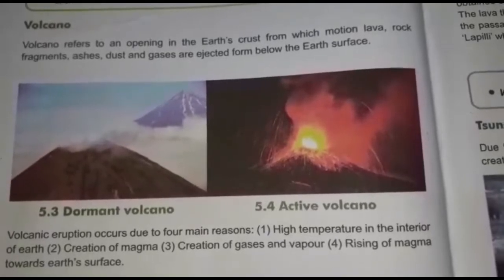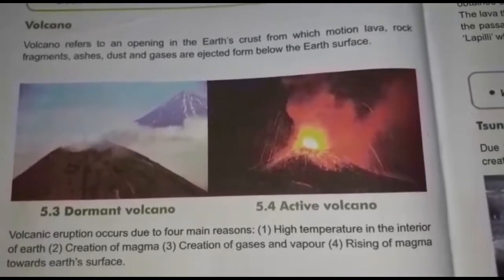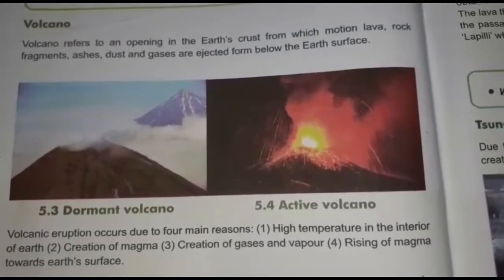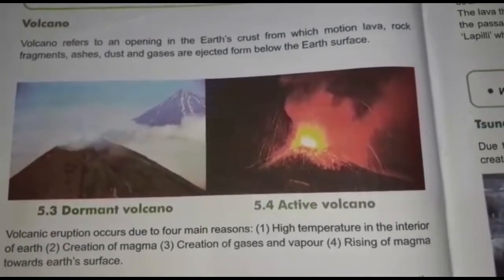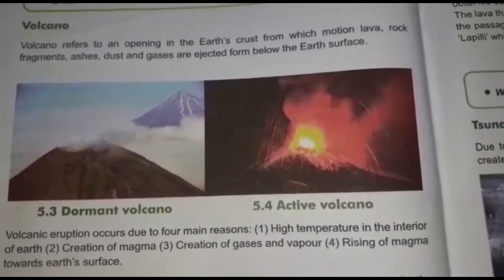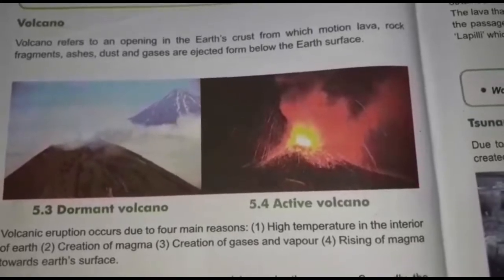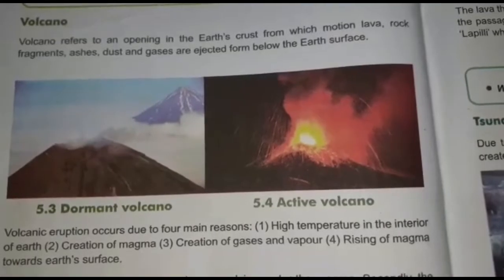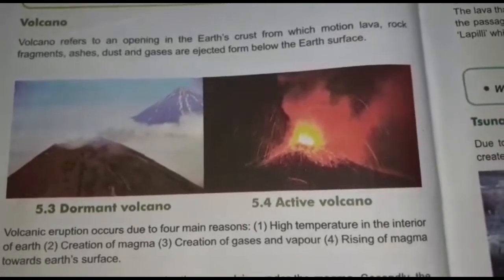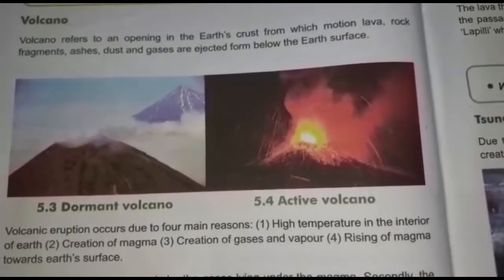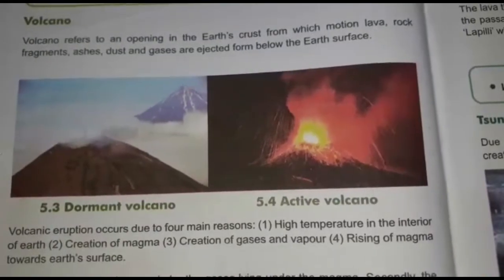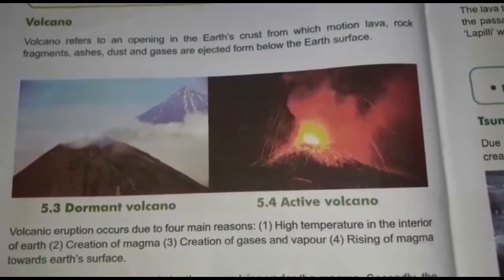Second, creation of magma. What is magma? Due to intense heat and pressure, the rock in the interior of the earth is found in liquid or semi-liquid form. That is magma. Third, creation of gases and vapor.